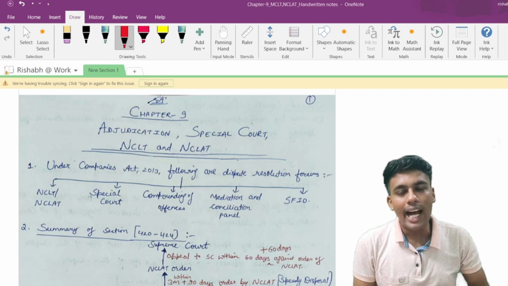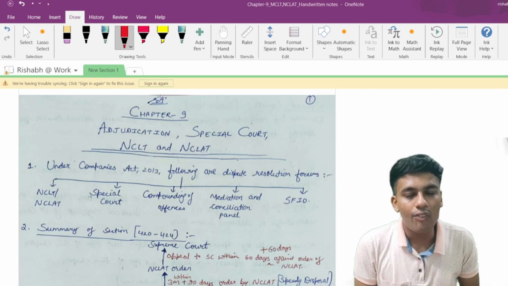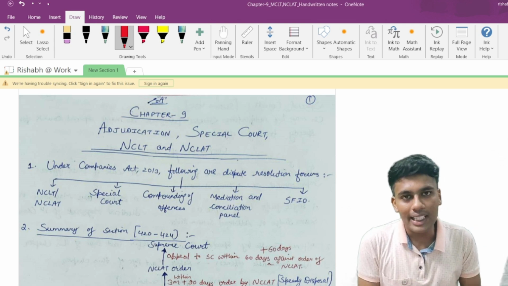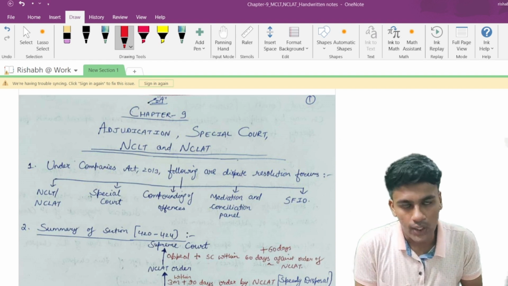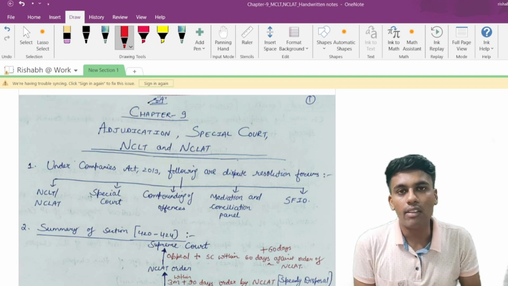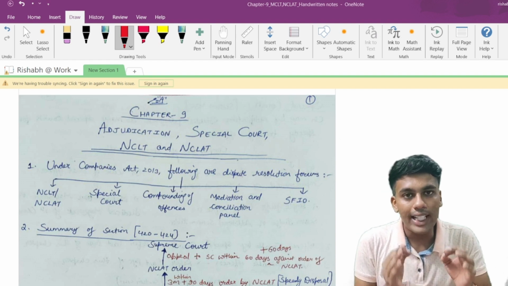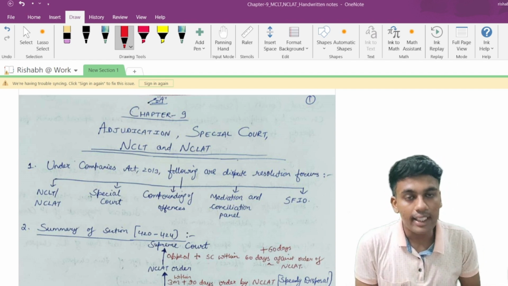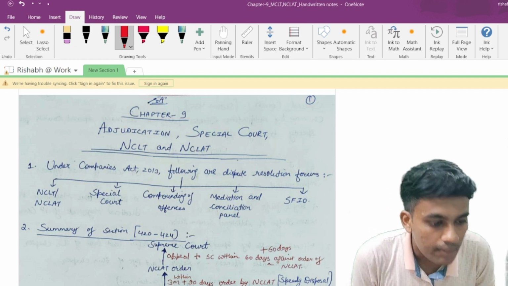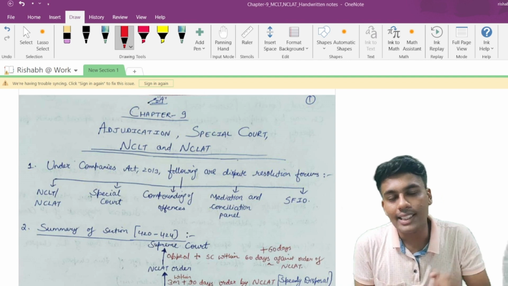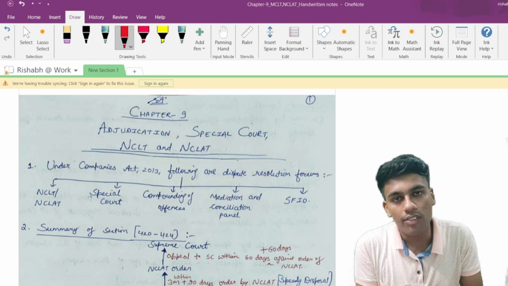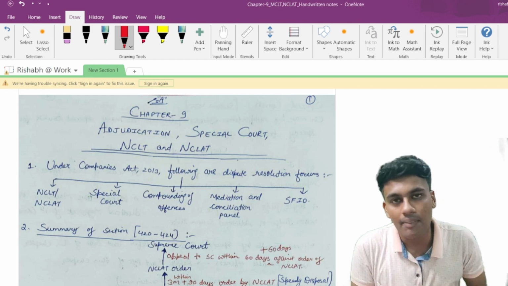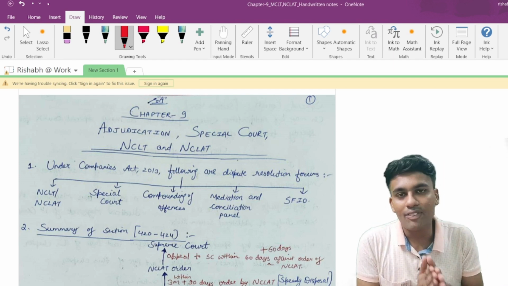My name is Rishabh and this is our revision lecture number 11 of the entire MCQ oriented fast track batch of CA Final SPOM, that is Corporate and Economic Laws. In this video we are going to cover chapter number 9 of your SPOM set A, which is basically the adjudication, special courts, NCLT and NCLAT chapter. We will be covering all the relevant and important provisions which can come in your examination. Now, without wasting much time, let us begin.